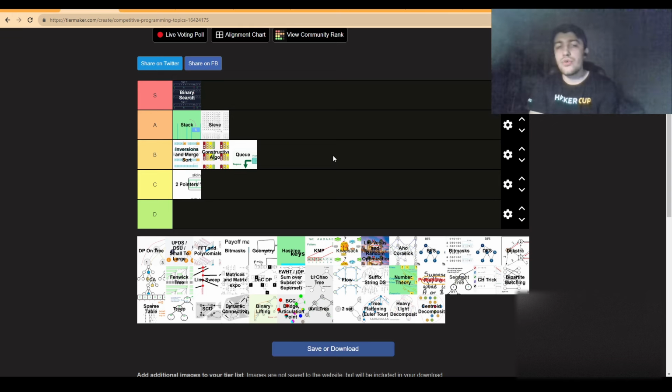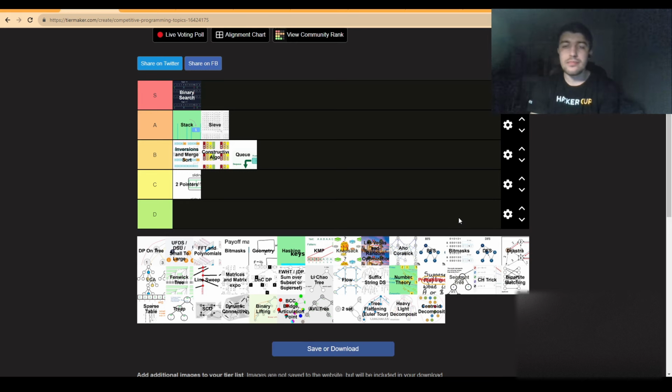Now, another prerequisite and also something we often have when it comes to data structures and also to DP to some extent are bitmasks. So again, with bitmasks, bitmasks can go a long way. And it actually features up twice here for some reason. So I will go with this one as this seems to be a more standard image when it comes to what I would think bitmasks are.